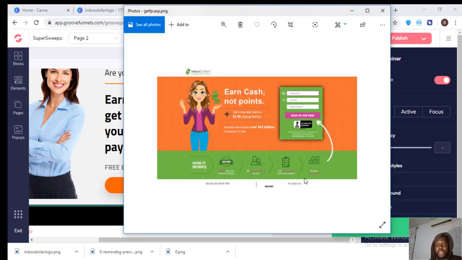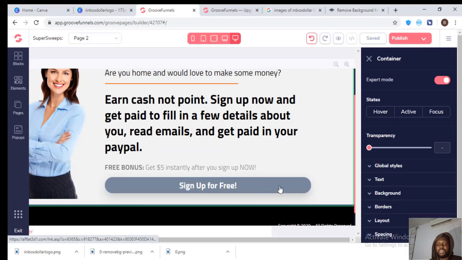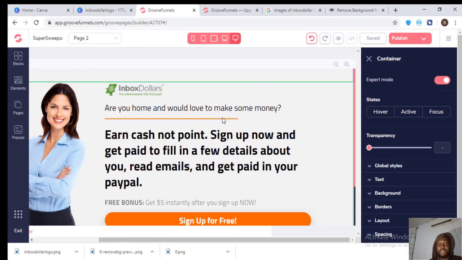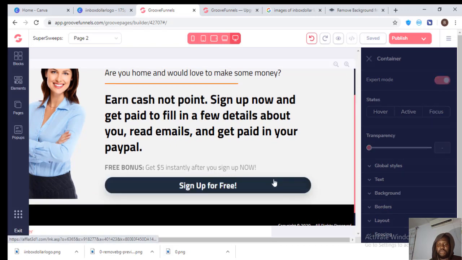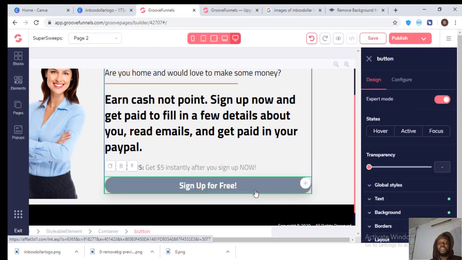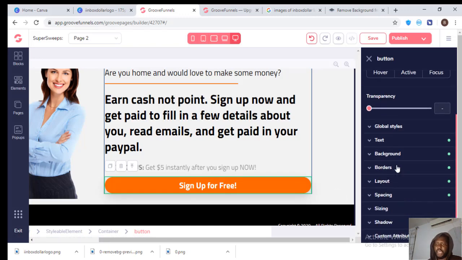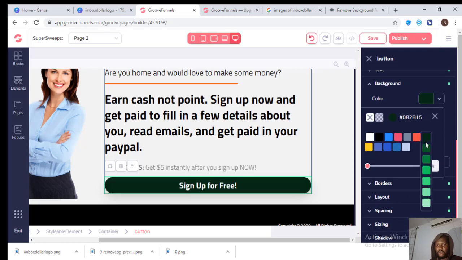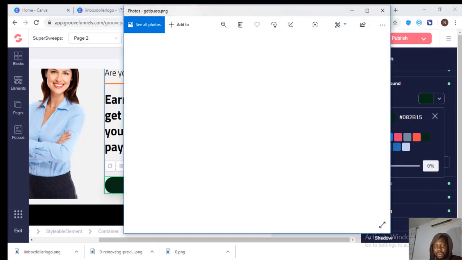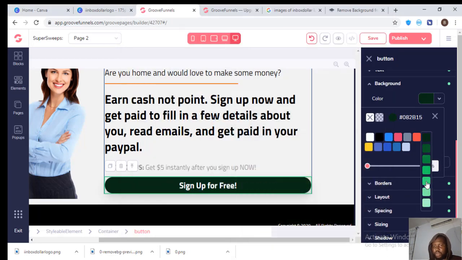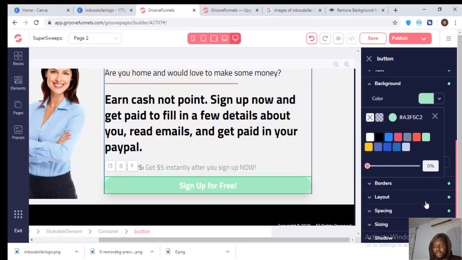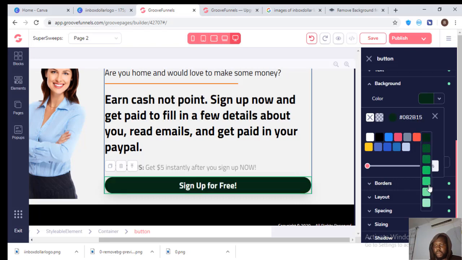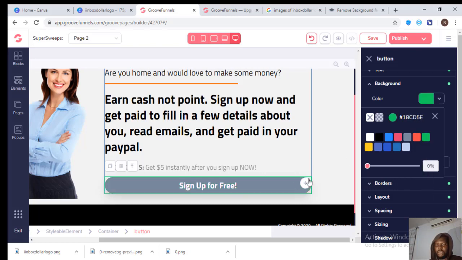Because Inbox Dollars has green and orange colors, I would like to leave this as orange and make this green. So I want the background here to be green, and when I hover on it, it should be orange. So we can do something like background is this color, but I want it green, so I can choose this green color. Let's see how green this is. It's a very light green, so we can just choose this light green. Okay, this is fine.